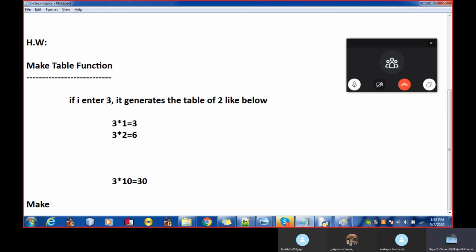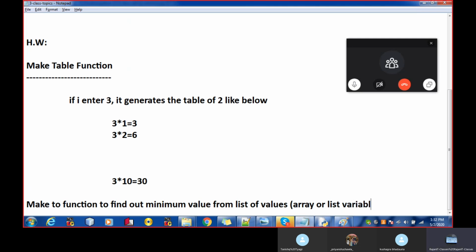Make another function to get the minimum value from a list of values. Okay, if I talk about the list of values, it means I'm talking about an array or list variable.